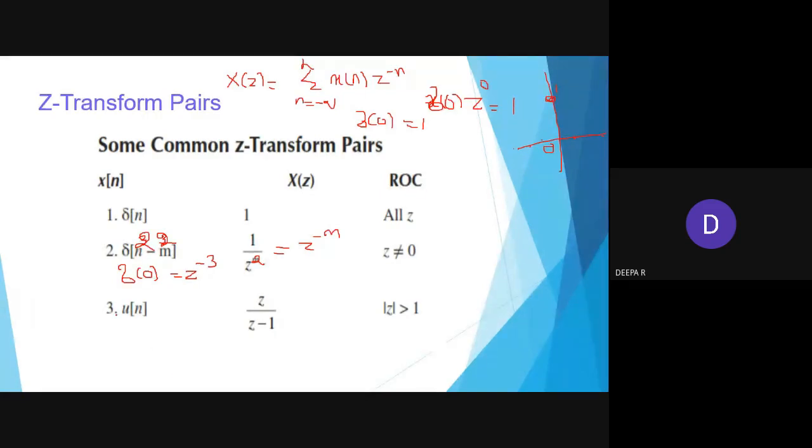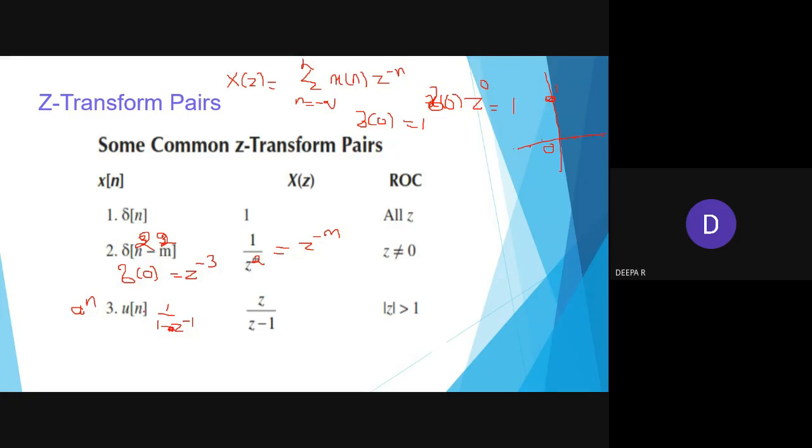See, for the unit step function, they have given 1 by 1 minus z inverse. In the previous case, we have seen a problem like a power n u of n, but here a has not been given.